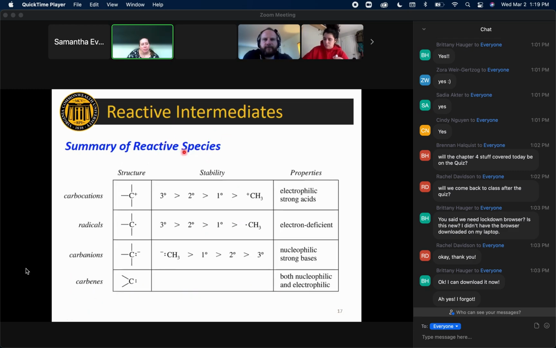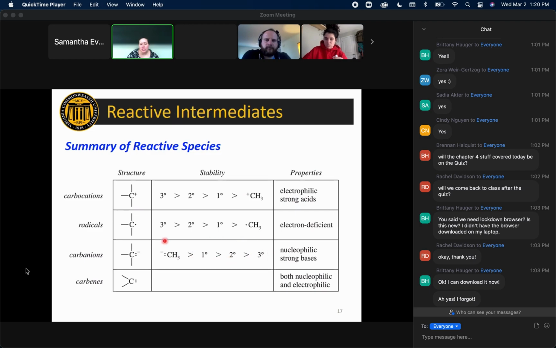Your book has a chart. I've put the same chart up here just to summarize everything that we've said. Carbocations and carbon radicals, these things are going to track with each other in terms of stability. More substituted is more stable, right? And the carbocations are highly electrophilic and are able to receive electrons into that empty p orbital. We didn't talk much about it here, but they also happen to be strong acids. Don't worry too much about that. We'll see it come up later on.